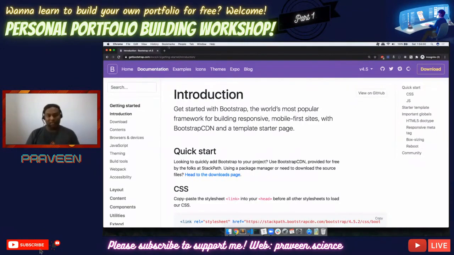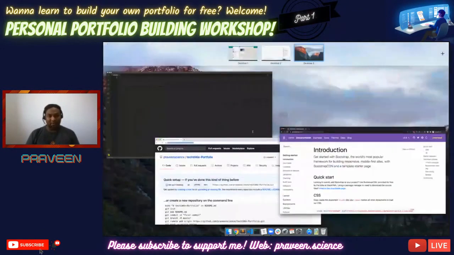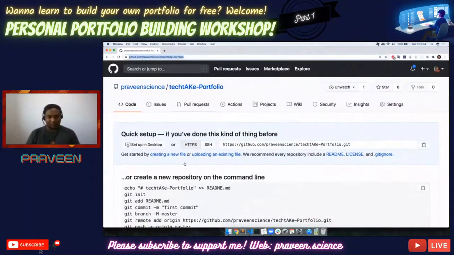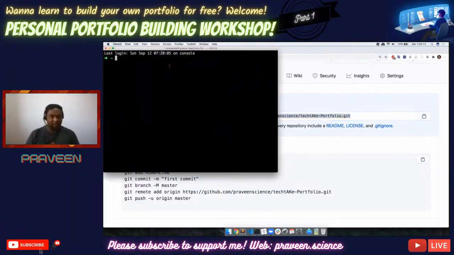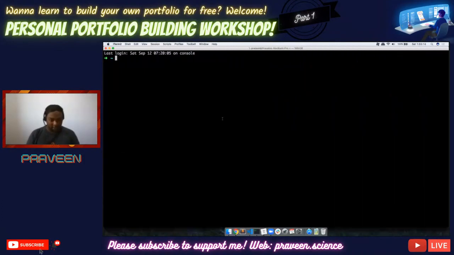Okay. So the first thing I would say is, let's start building something. I'm going to create a new folder like this. For that, I'm going to use my command prompt. So this is the terminal I was talking about. It has a lot of nice things.